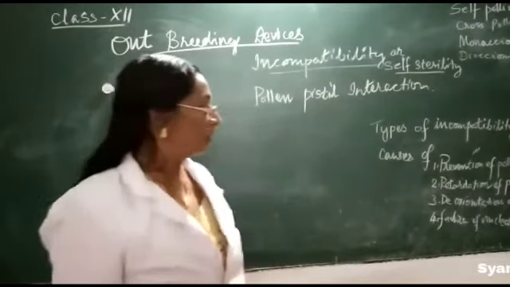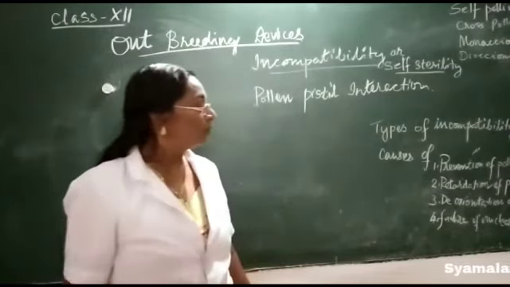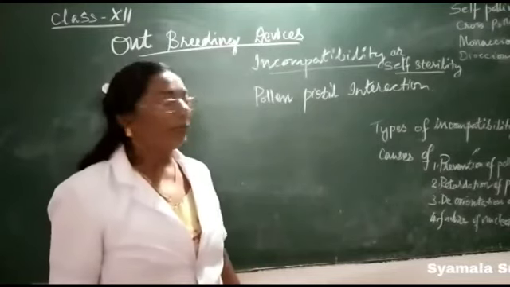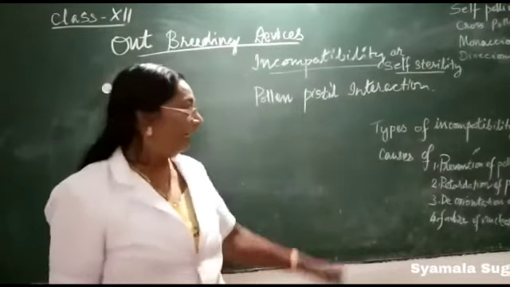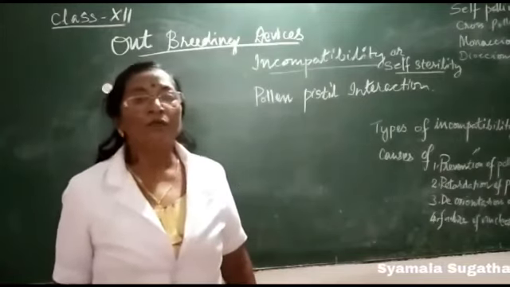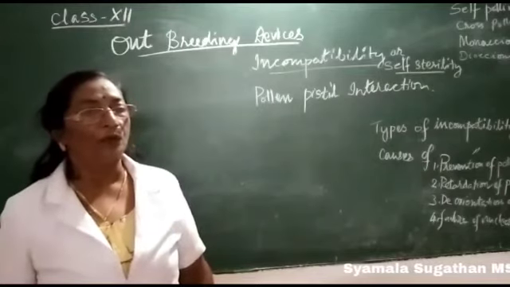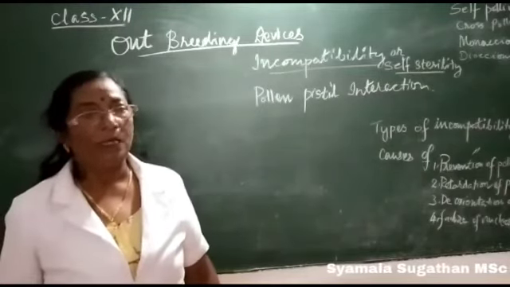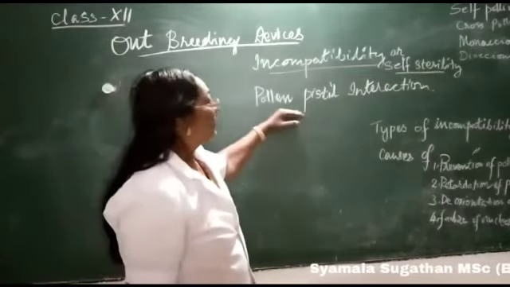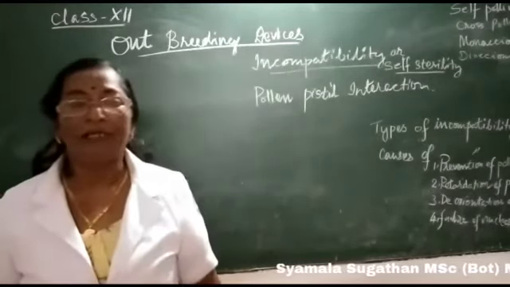The different causes are prevention of pollen tube growth, retardation of pollen tube growth, deorientation of pollen tube growth, and also the failure of nuclear fusion. The next point that we have to study along with this is the pollen pistil interaction.